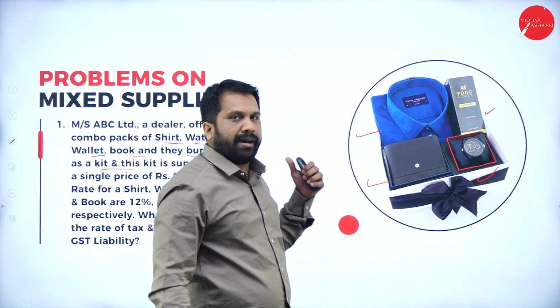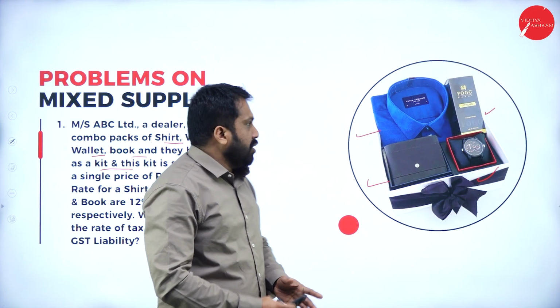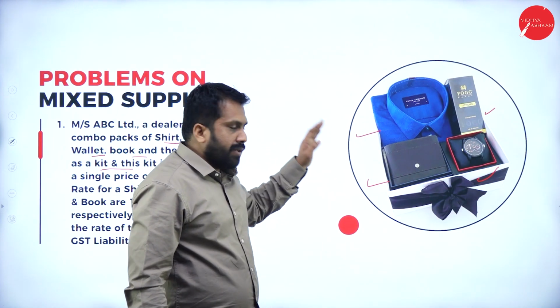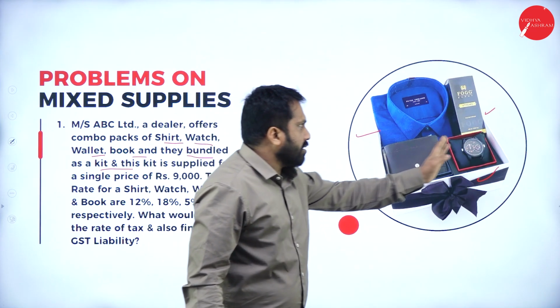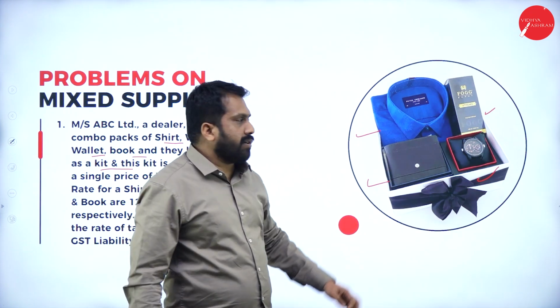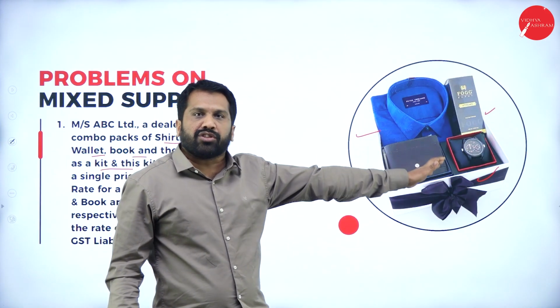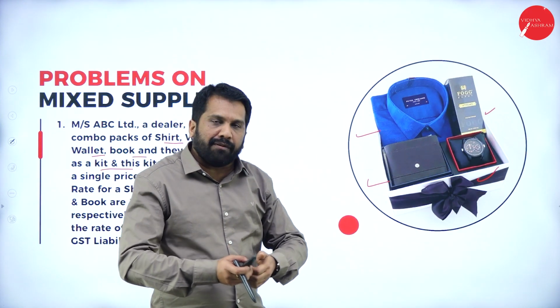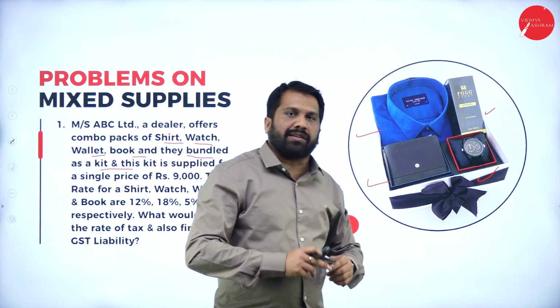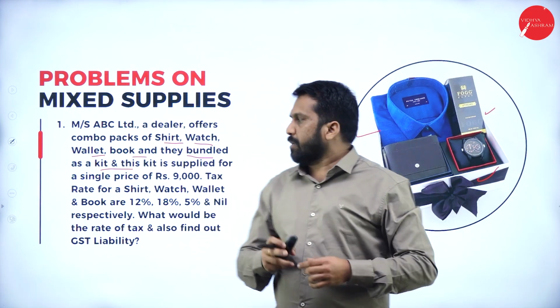All together they have given as a gift. You can buy shirts, wallet, watch and deodorant separately. You have a separate shop for each. While giving a gift together in a box, that is called mixed supply.